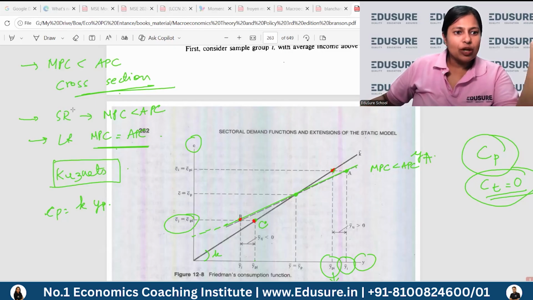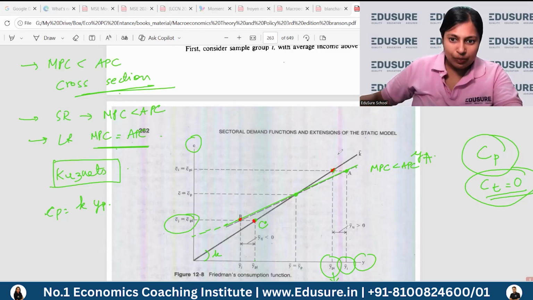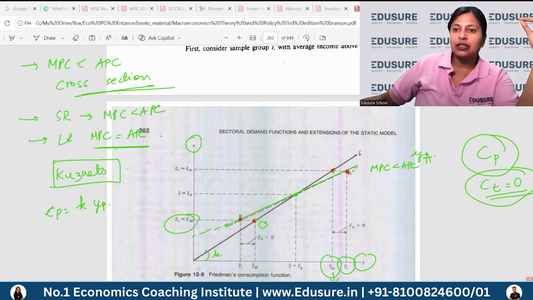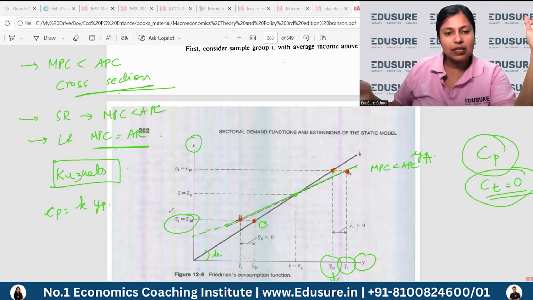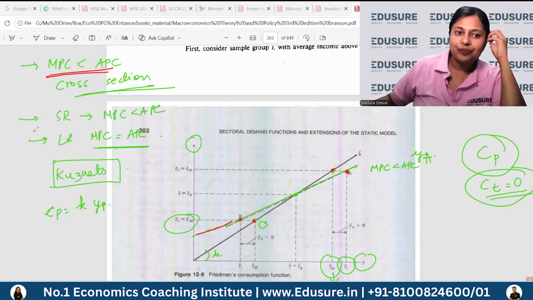And so this is what a cross-section study of Milton Friedman's permanent income hypothesis looks like: there is a permanent income which has a standard stable permanent consumption out of it. There's also a transitory income which will deviate your actual income levels from the permanent income. So it is usually higher for a higher income group and lower for a lower income group, but they will still continue to consume the level of consumption as permanent, and not more or less. The transitory component will cancel out, which will give you a short run consumption function which looks like the Keynesian consumption function. Okay, so for cross-section data, you can still have MPC less than APC.